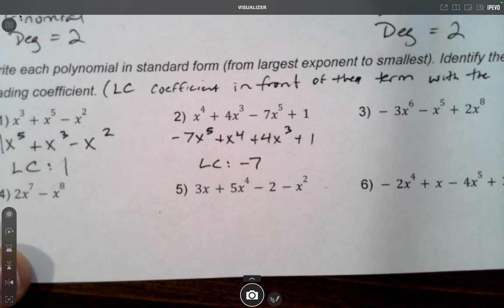So I would encourage you to pause this and try and see if you can do the next 4 on your own. Once you're ready, hit play and you'll see me run through it.